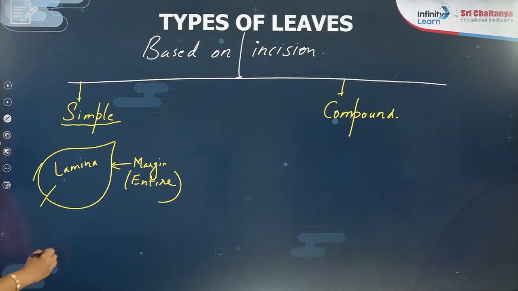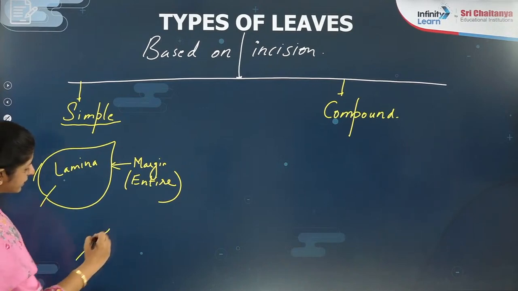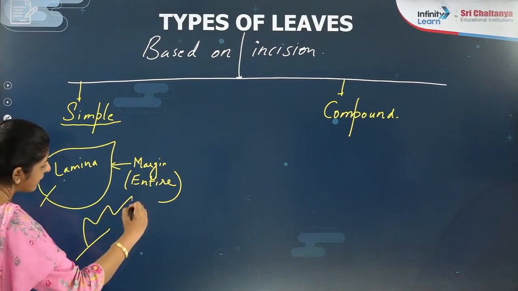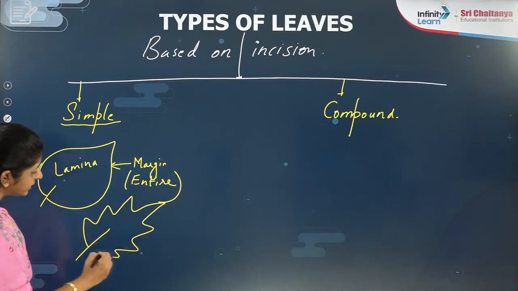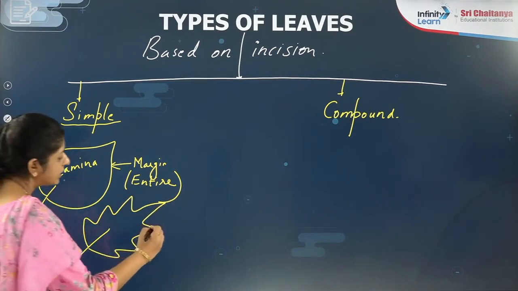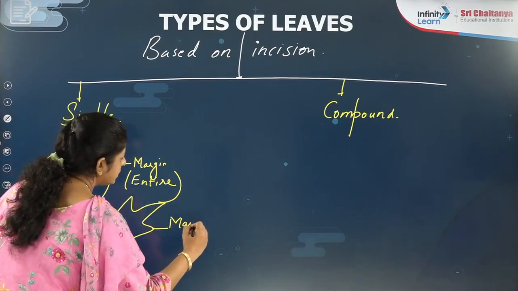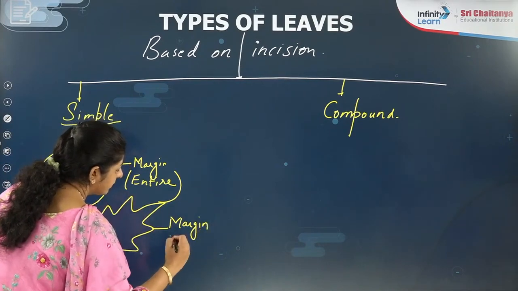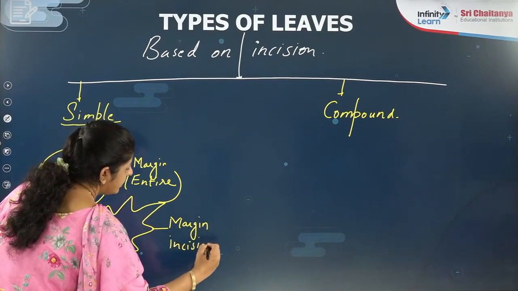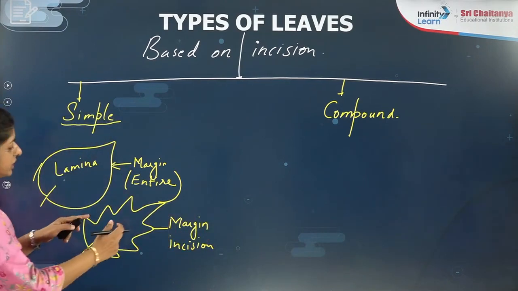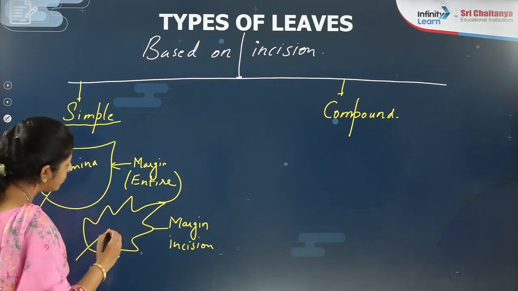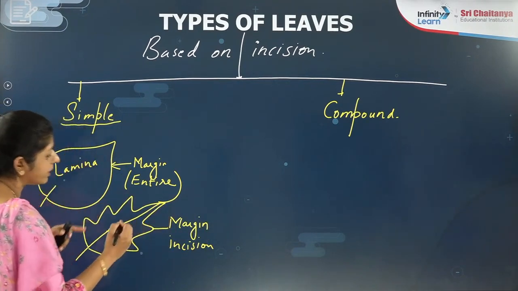Opposite here, what is the case? You will find here the lamina is having an incision like this. Here the margin is with incision. Right? But can you see this incision is just going up to here but not touching the midrib.